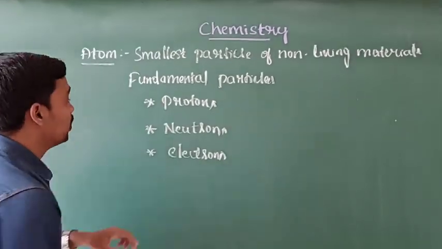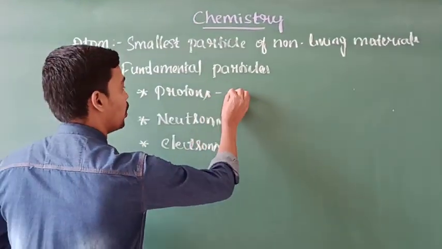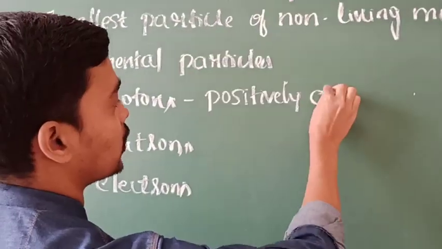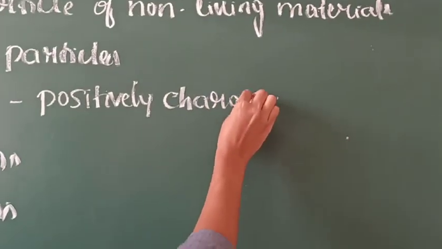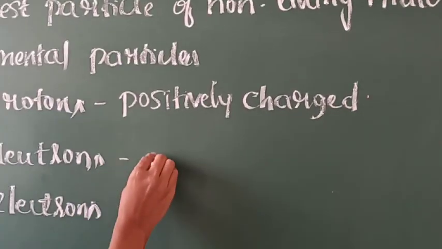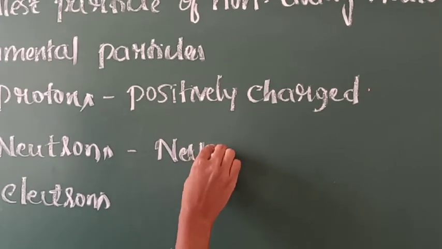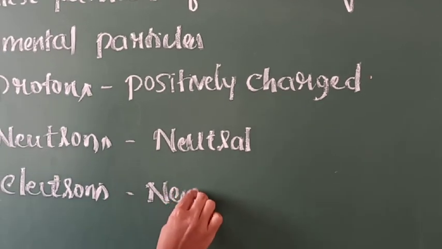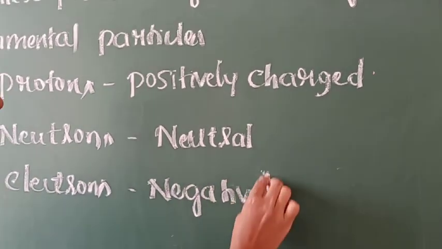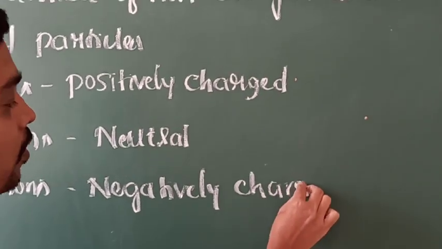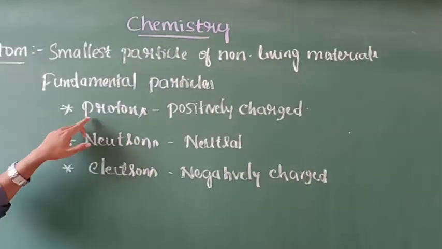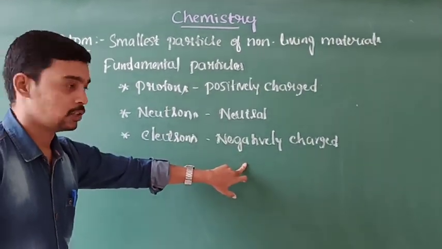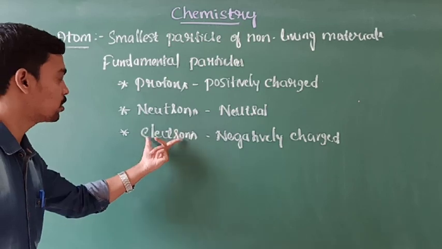And the protons are positively charged, and neutrons are neutral, there are no charges present, and electrons are negatively charged. Protons are positively charged, neutrons are neutral in state, and electrons are negatively charged. Then who discovered protons, neutrons and electrons?